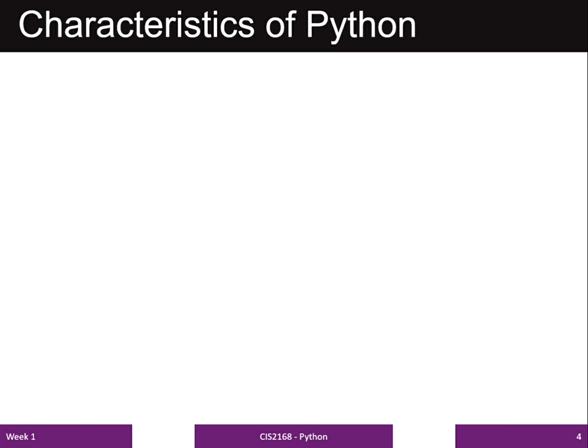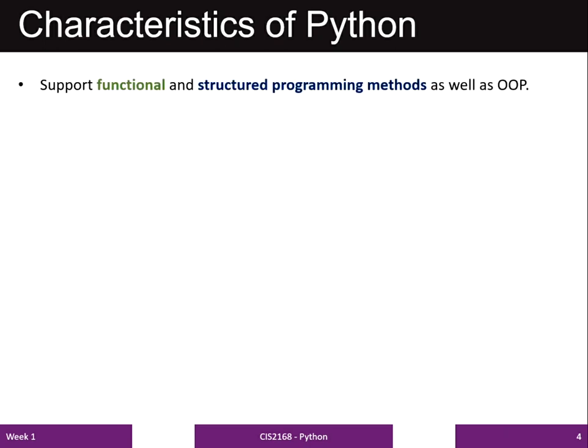This slide shows the characteristics of Python programming, and the first point is Python is popular because it supports functional programming, it supports structured programming methods, and it also supports object-oriented programming. Same I already discussed in the previous slide.